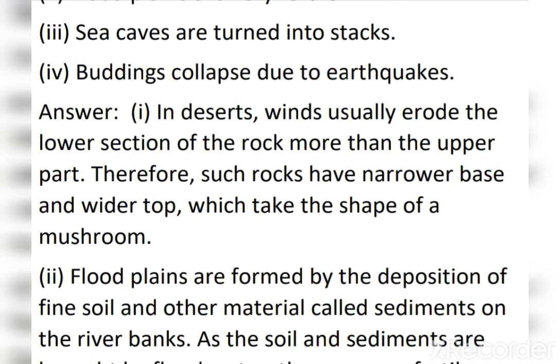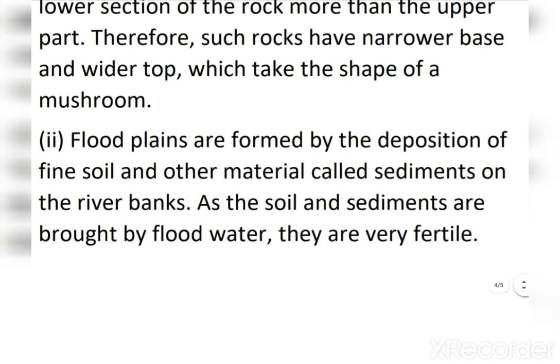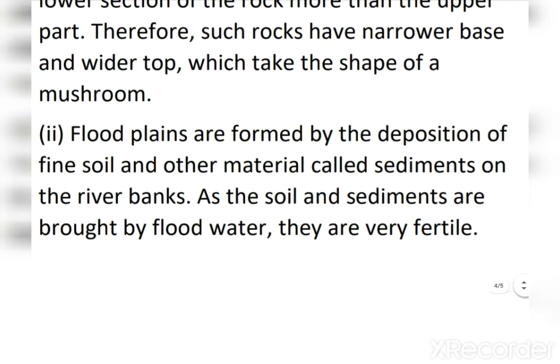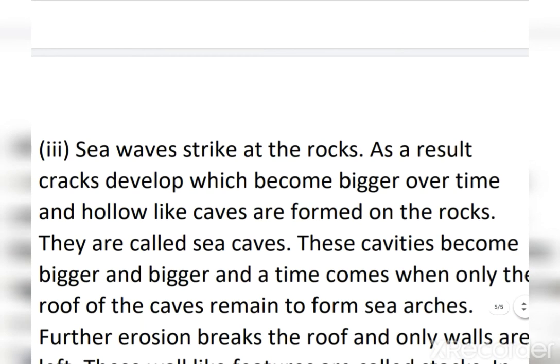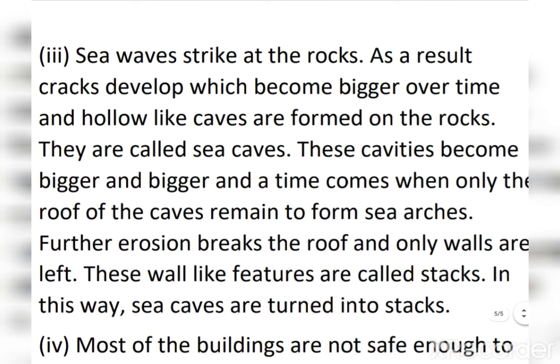Question number 2. Floodplains are very fertile. Floodplains are formed by the deposition of fine soil and other material called sediments on the river bank. As the soil and sediments are brought by flood water, they are very fertile. They carry lots of nutrients for the crops. And I gave you the example of the Ganga-Brahmaputra plains, you can write it.